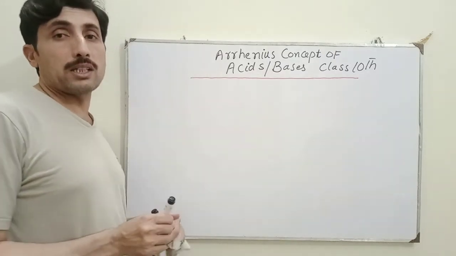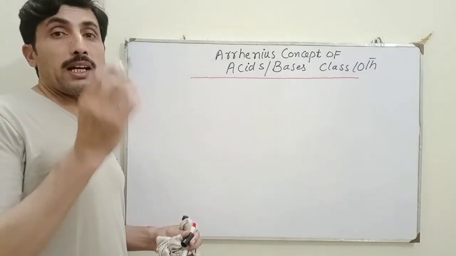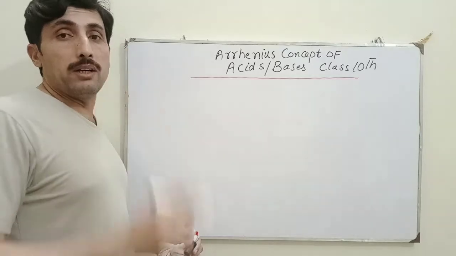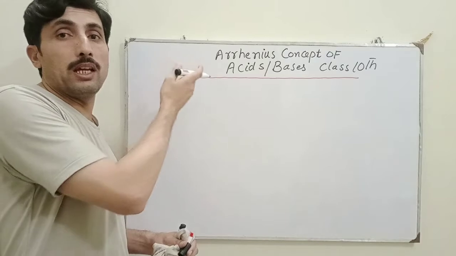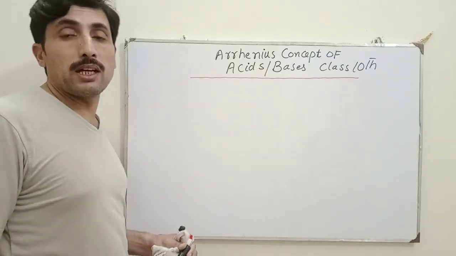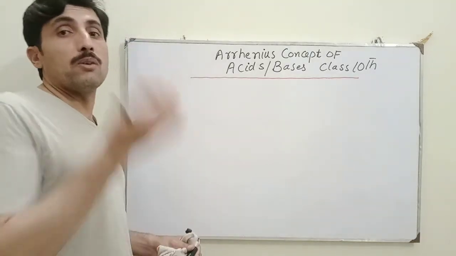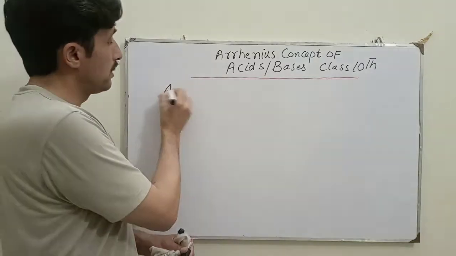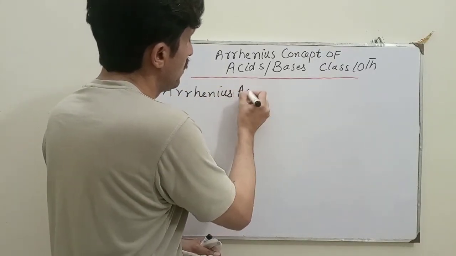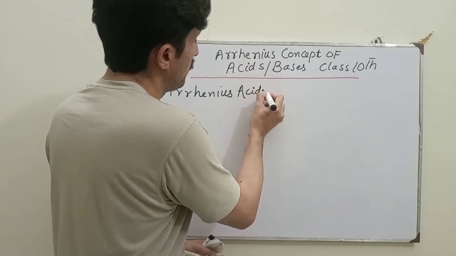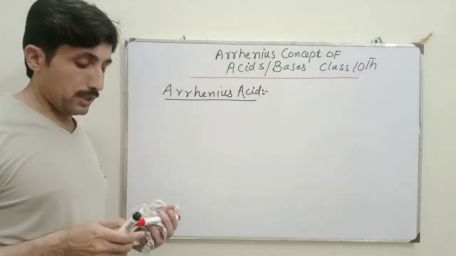According to the Arrhenius concept, what will be the acid? That is called an Arrhenius acid. I will define it and explain some examples with the help of this theory, which is called the Arrhenius acid and base theory. First we will discuss what is an Arrhenius acid. I have written Arrhenius acids.